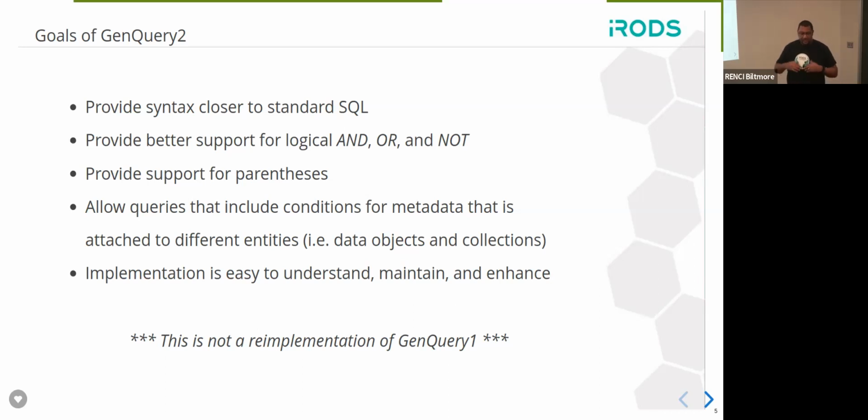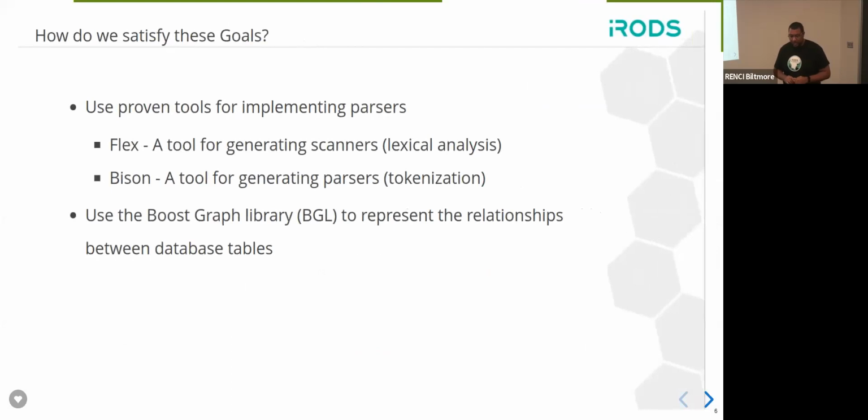And last but not least, probably the most important goal is that we want the implementation to be easy to understand, maintain, and enhance. Again, I want to reiterate that this is not a re-implementation of GenQuery1. This is a brand new, basically, direction with GenQuery. All right, so how do we satisfy these goals?